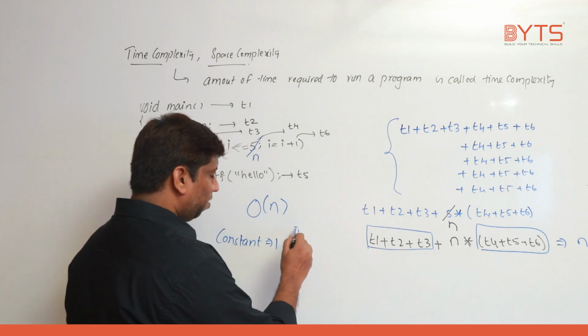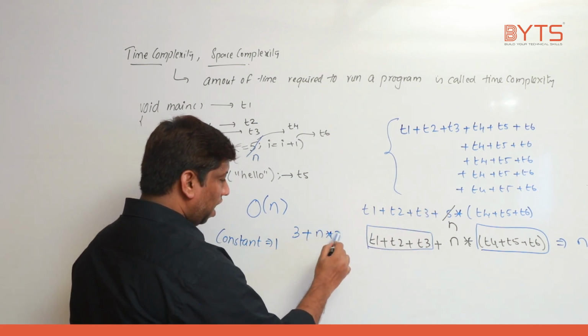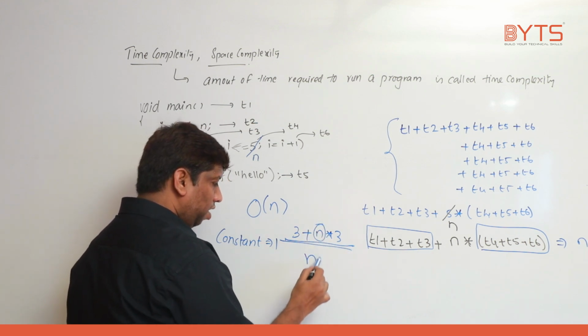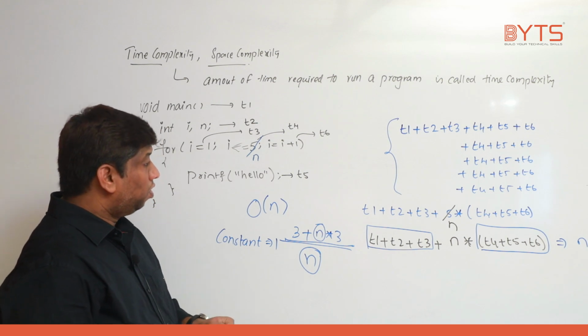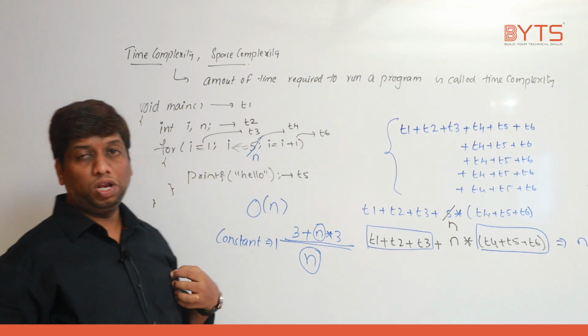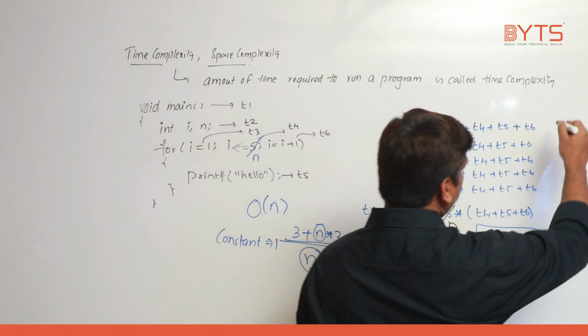So strictly speaking, it will become 3 plus, try to understand, n into 3, and I need to take only the varying term. The varying term is what? N. I hope this is very clear. Understand? Very important point I am telling. Try to understand here which is the dominating, which is varying, that one only I need to take, right? See, very interesting point I am going to discuss for you. Listen carefully.